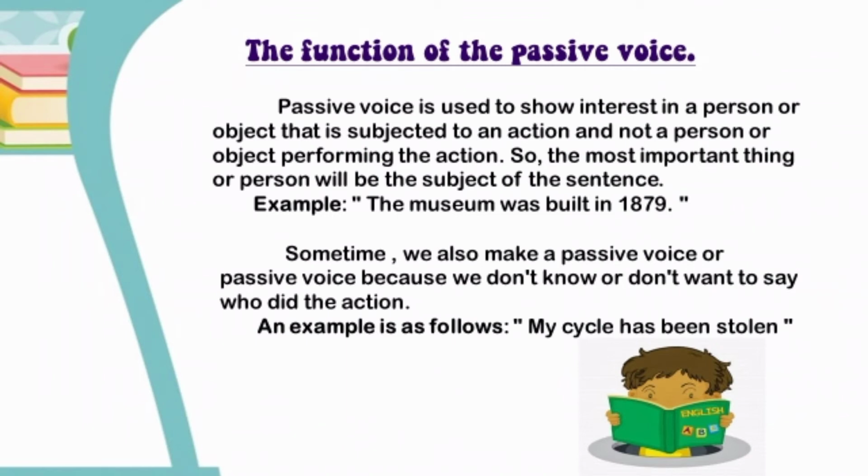Contohnya, the museum was built in 1879. The sentence means that we are interested in the museum, not who built the museum.